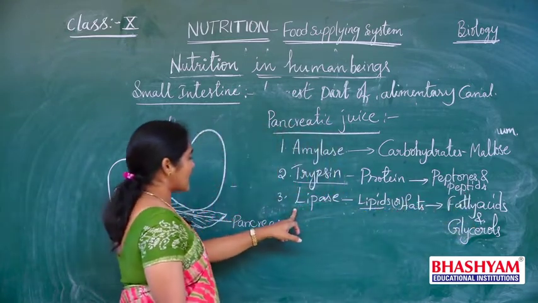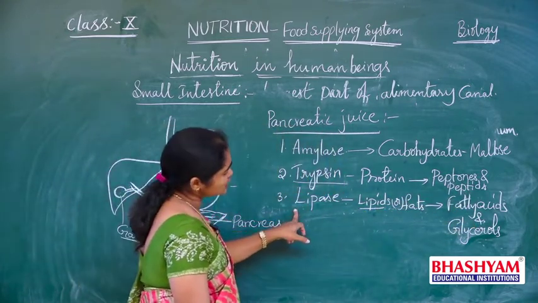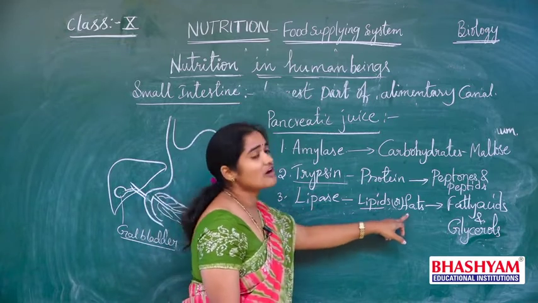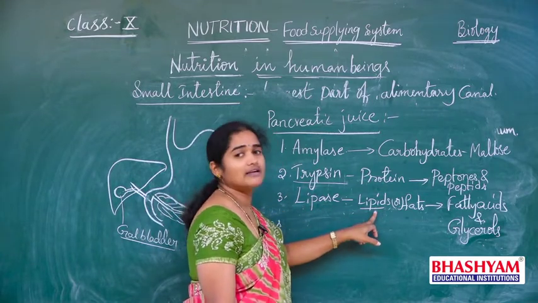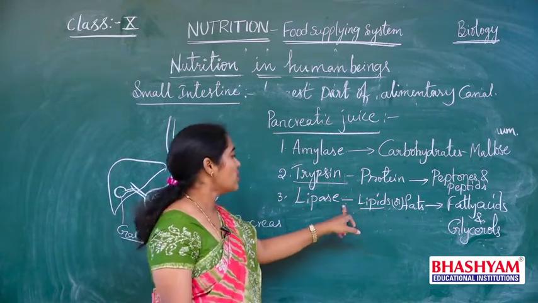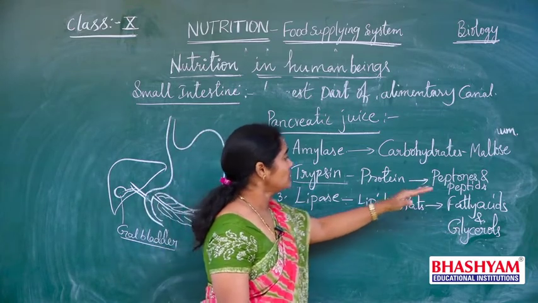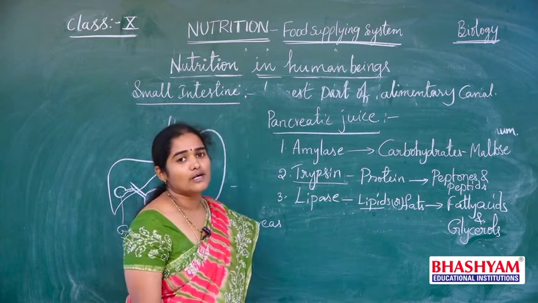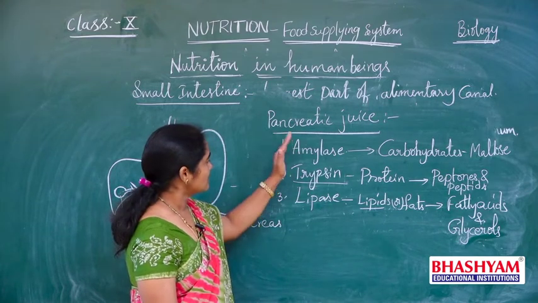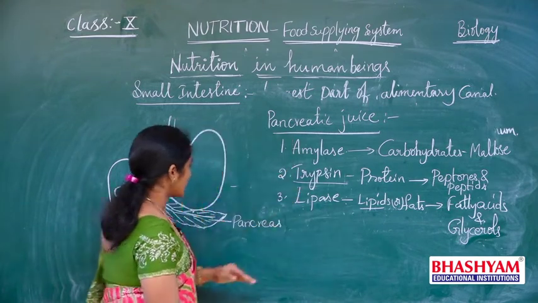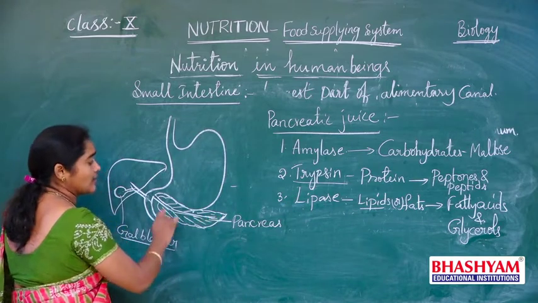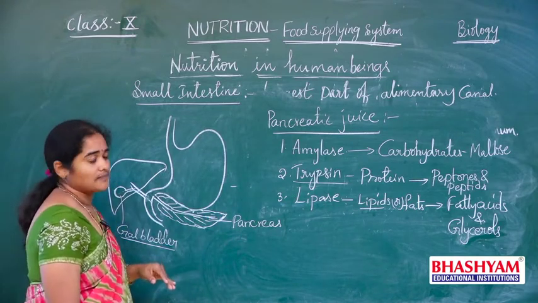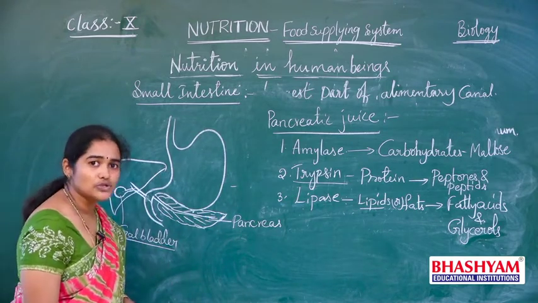And coming to lipase, it acts on lipids or fats. Fats are nothing but lipids. So they act on lipids and break down the lipids into fatty acids and glycerols. So these are the enzymes that are produced by the pancreas in the pancreatic juice.